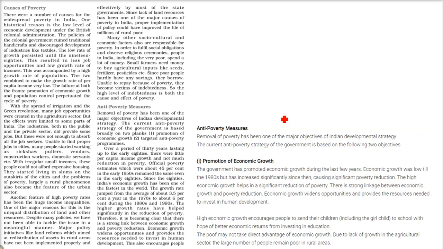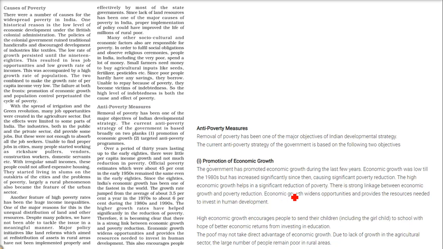The second question we should ask ourselves is, what are the anti-poverty measures? Removal of poverty has been one of the major objectives of Indian development strategy, and the Indian government's key objective is this. So the current anti-poverty strategy of the government is based on certain objectives. First is the promotion of economic growth. That is, the government has promoted economic growth during the last many years. Economic growth was low till the 1980s, but after that it increased significantly. Since then, it is causing significant poverty reduction. So poverty is reducing.